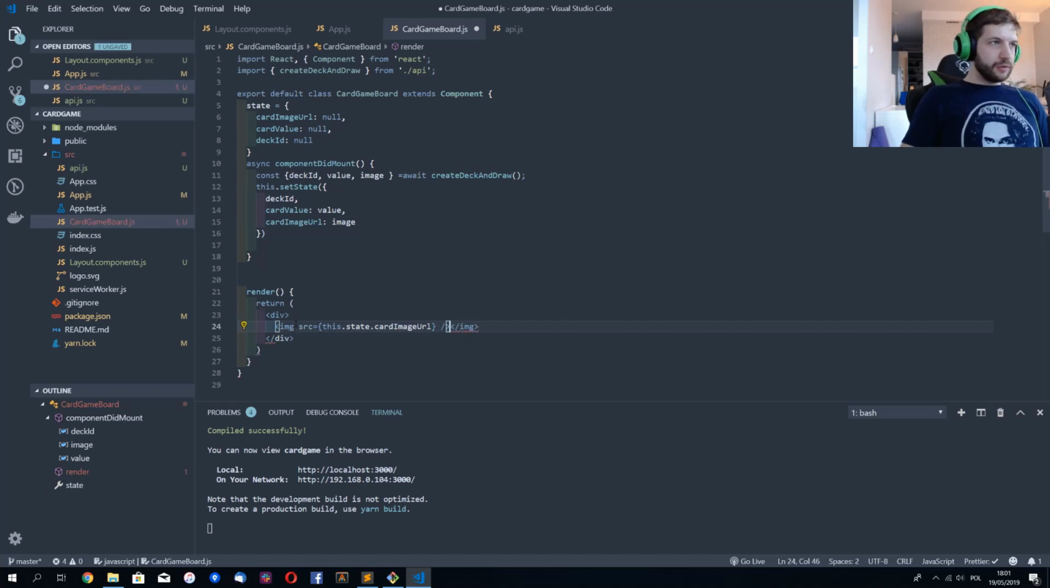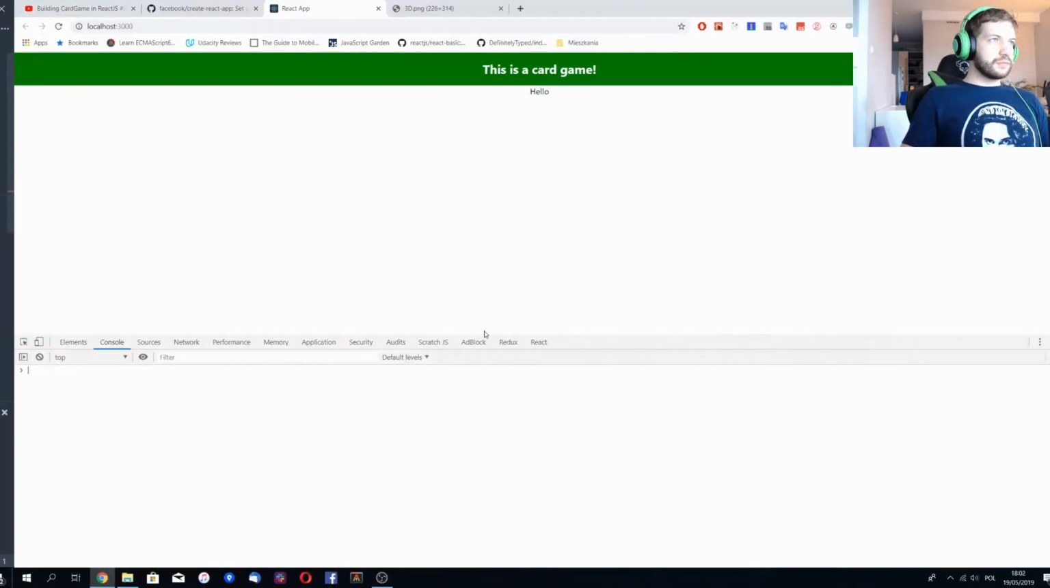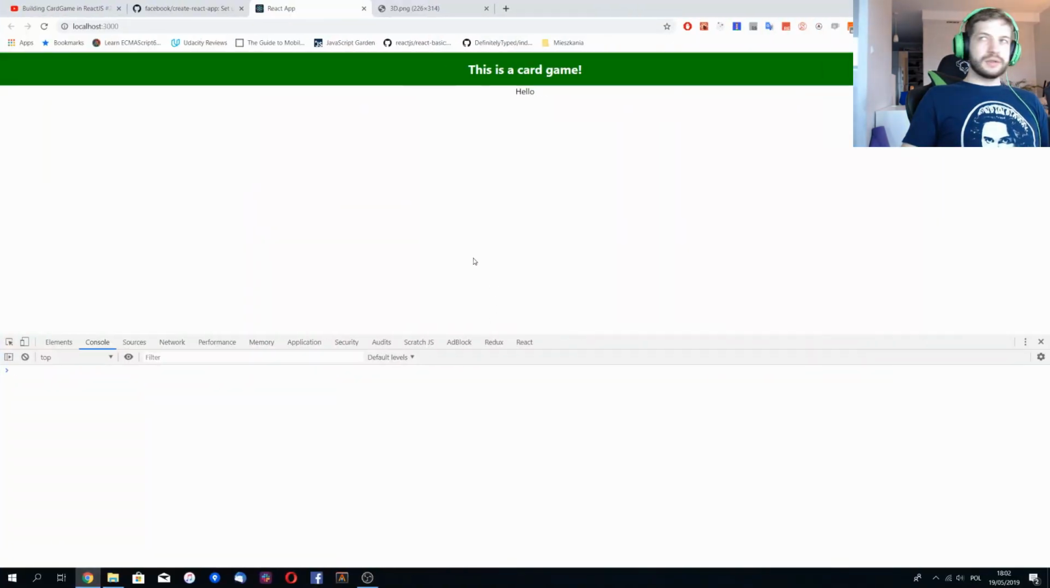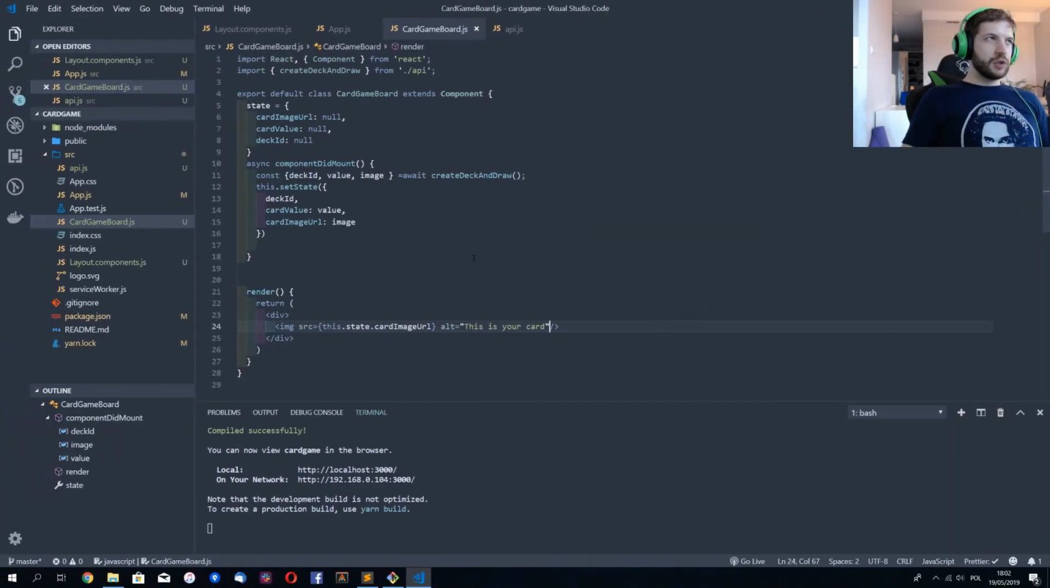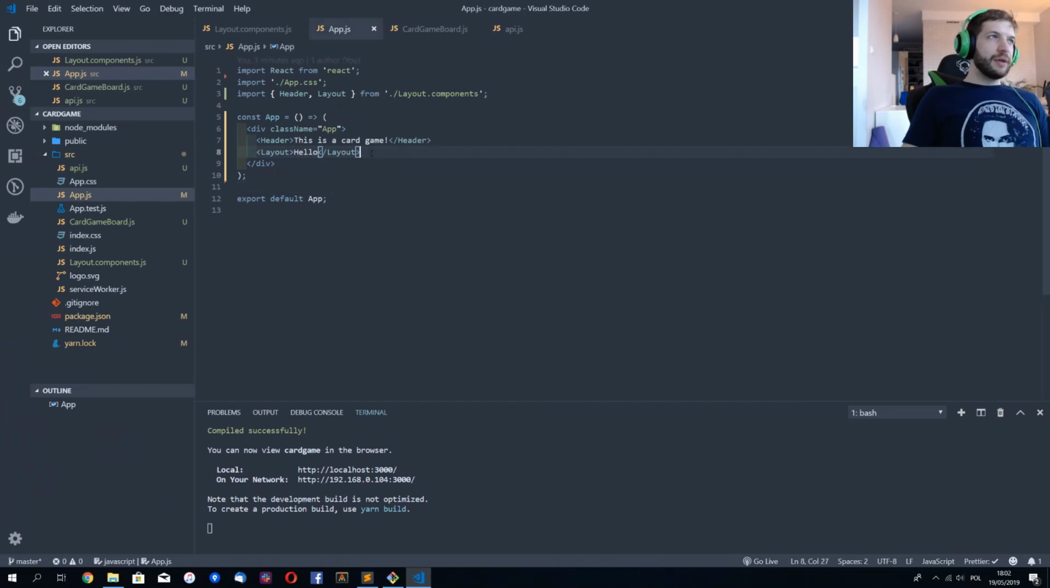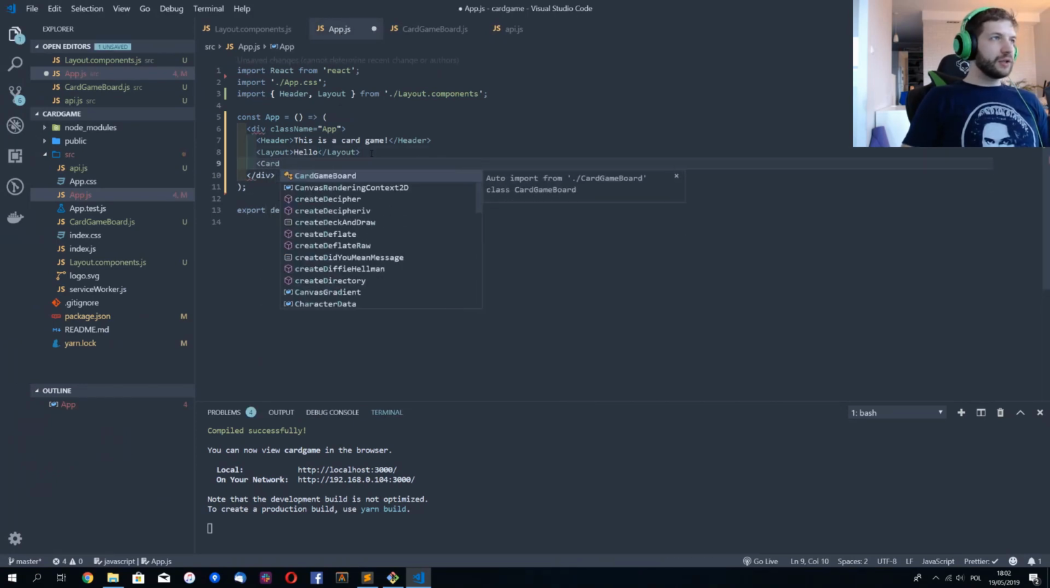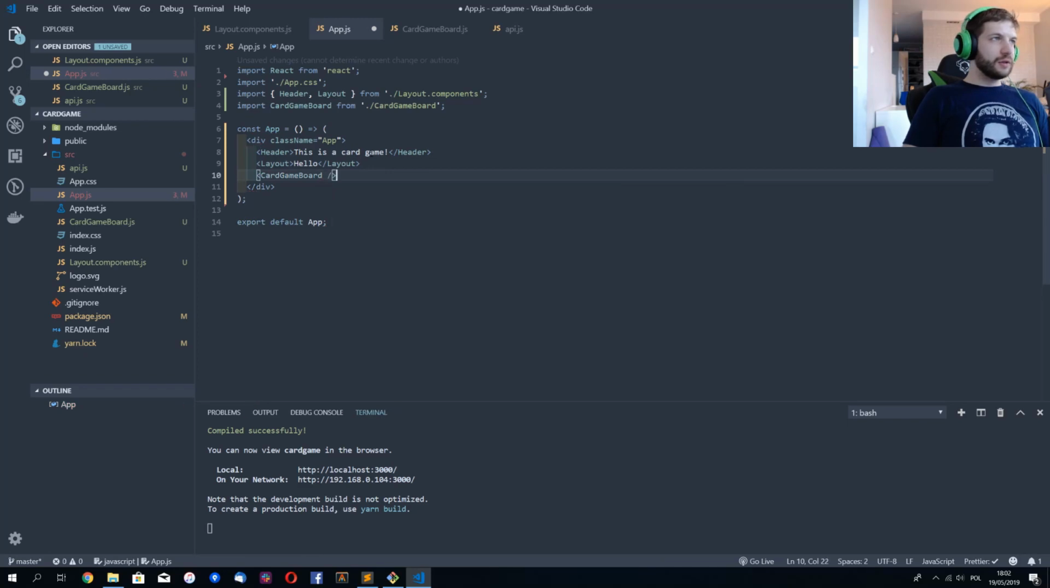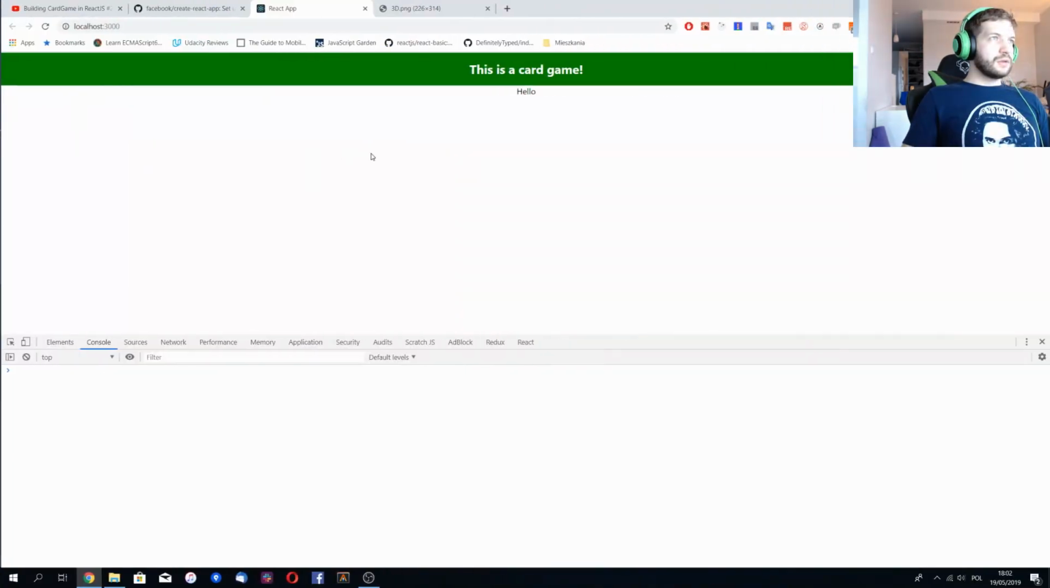Yeah, let's make it auto close. Okay, and also we should be a good citizen and add alt. This is your card. Okay, and we should see something. Yeah, maybe like adding what we created here to render it. Now it's more like it.